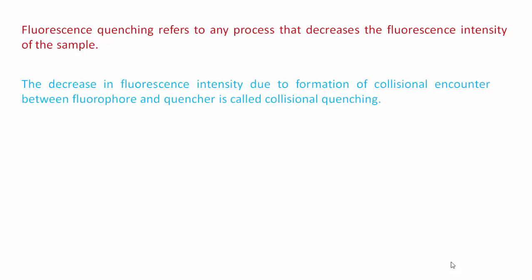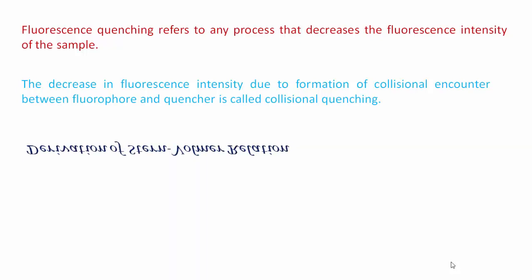The decrease in fluorescence intensity due to formation of a collisional encounter between fluorophore and quencher. That quencher may be the same kind of molecule or an externally added foreign molecule. If there is the formation of a collisional encounter between these two, fluorophore and quencher, then whatever decrease in fluorescence intensity occurs due to this is called collisional quenching.